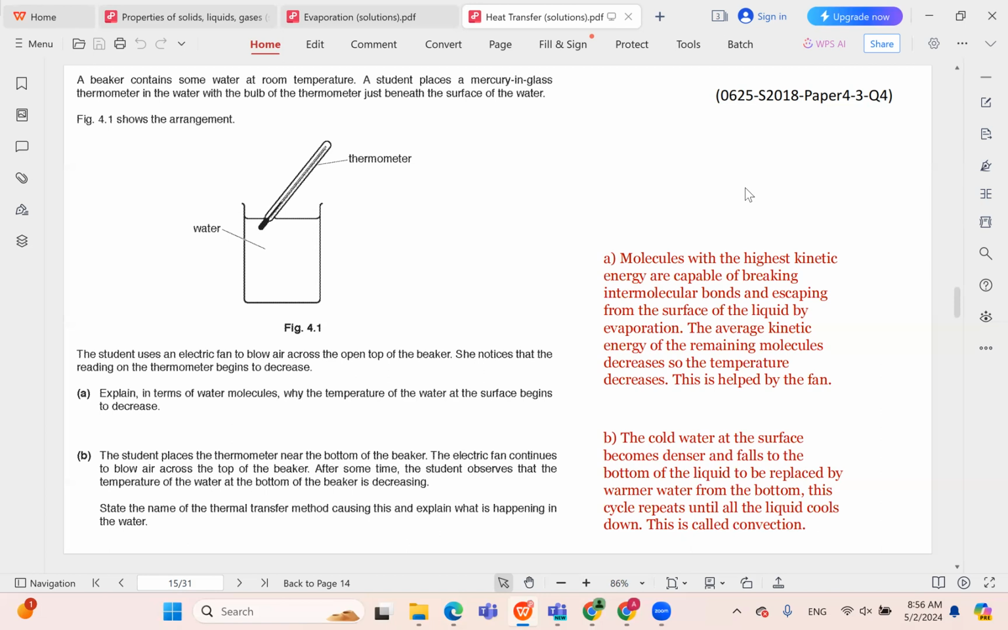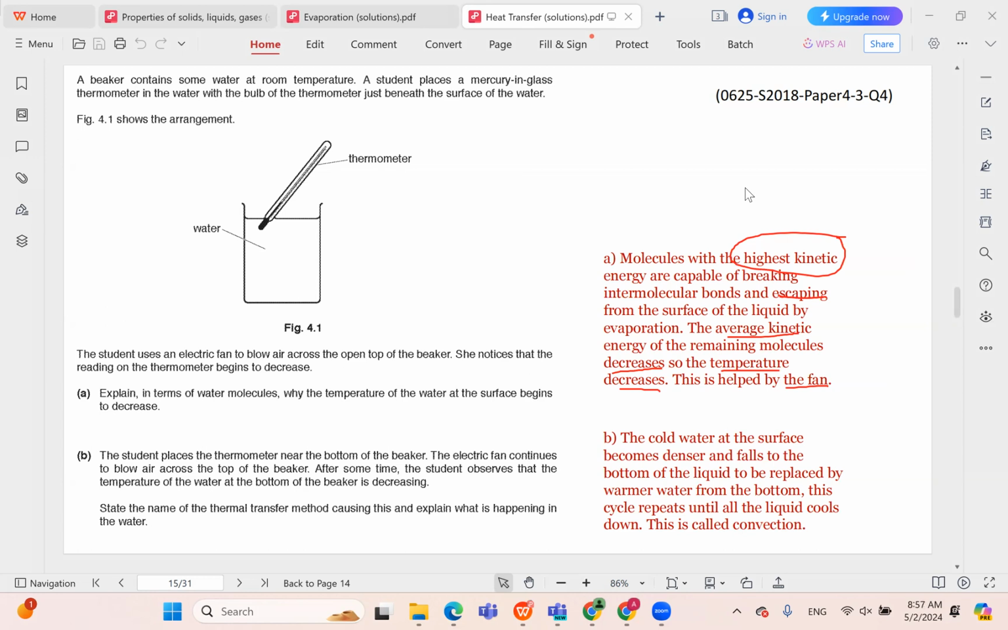Seeing that the high energy molecules escape, the average kinetic energy of the remaining molecules is going to decrease. Because the highest kinetic energy molecules are going to escape, the average of the remaining molecules is definitely going to decrease. You should understand that the temperature is a measure of the average kinetic energy. So if the average kinetic energy decreases, the temperature must decrease as well. And of course, the fan aids this process. It increases the rate of evaporation.